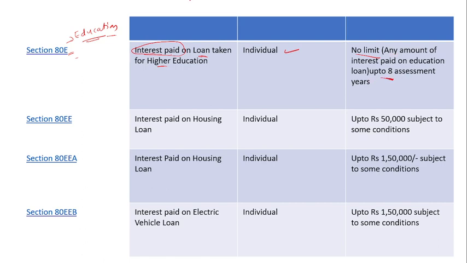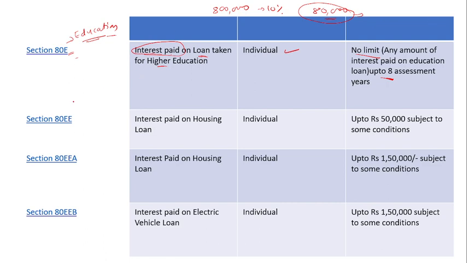Okay. So if you take a loan of 8 lakh rupees at 10% interest, that is 80,000. So you can deduct the whole amount, 80,000, as interest paid.